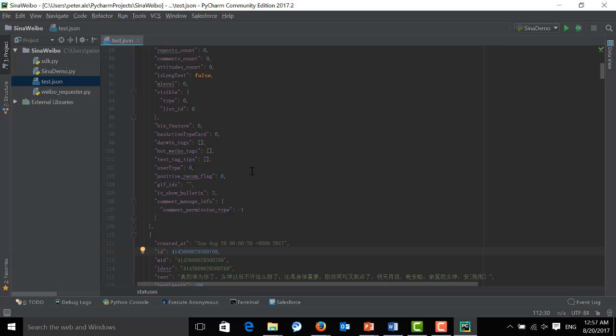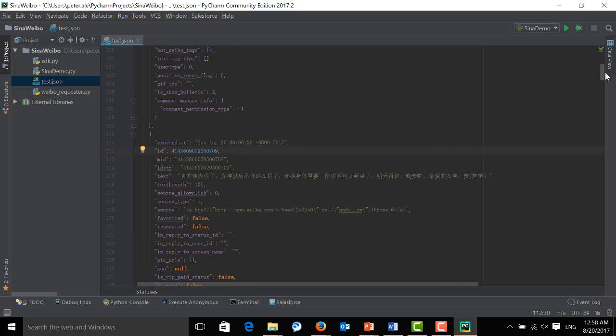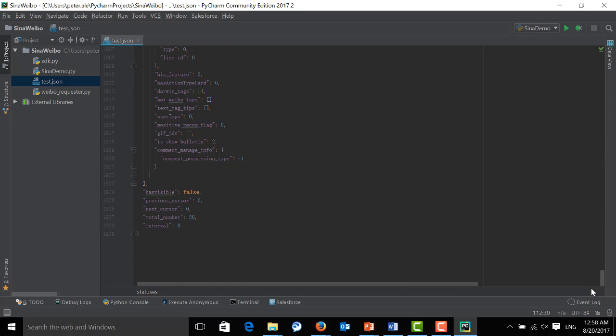Now when we send the request, we basically just use the default. What if we want to get the second page of Weibos, or we want to get more rather than just 20? Here, as you can see, the default is 20. So what if you want to get more? I mean, 20 is far from enough.